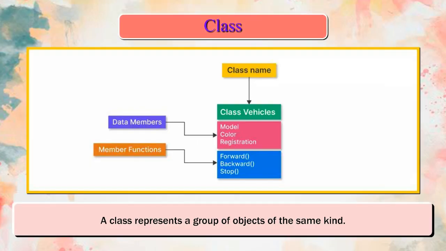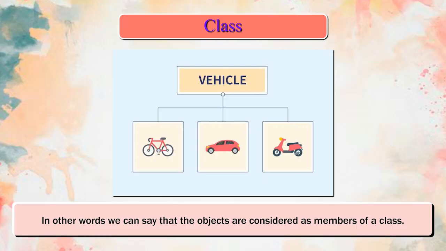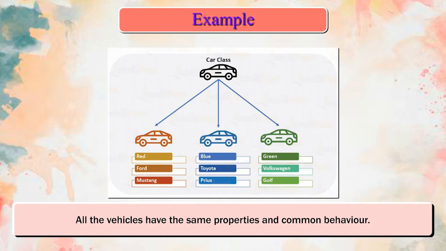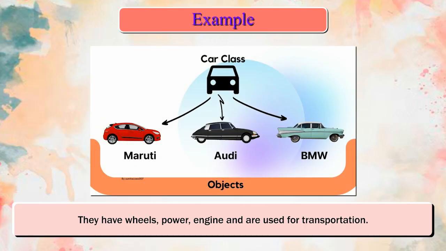Class. A class represents a group of objects of the same kind. In other words, we can say that the objects are considered as members of a class. A car, bike, bus, truck, etc. are the members of class vehicle. Example: all the vehicles have the same properties and common behavior. They have wheels, power, engine, and are used for transportation.